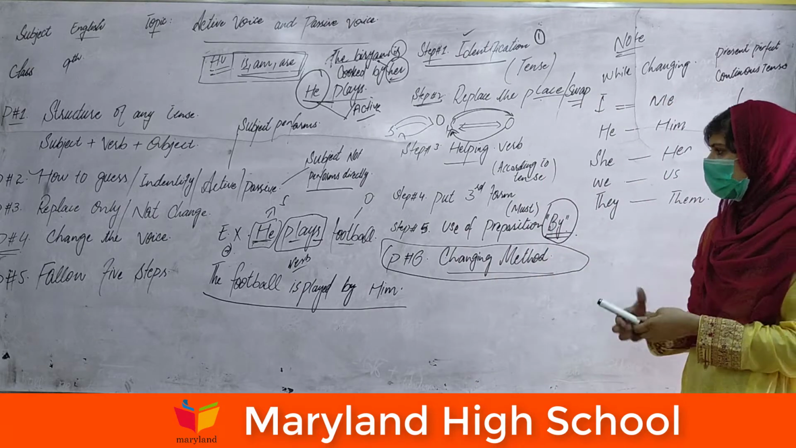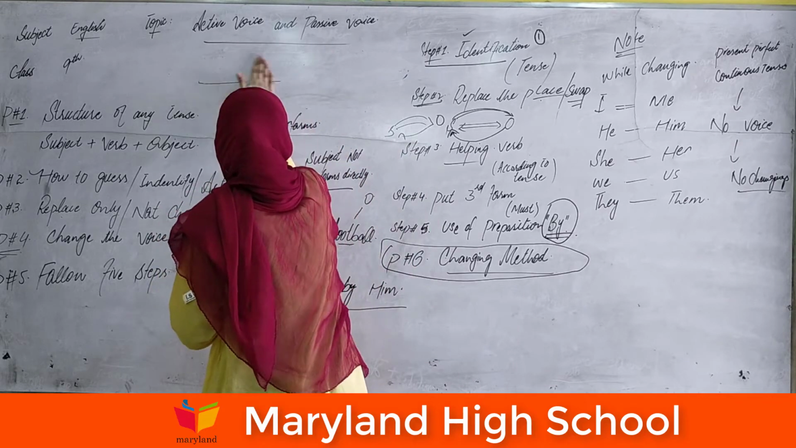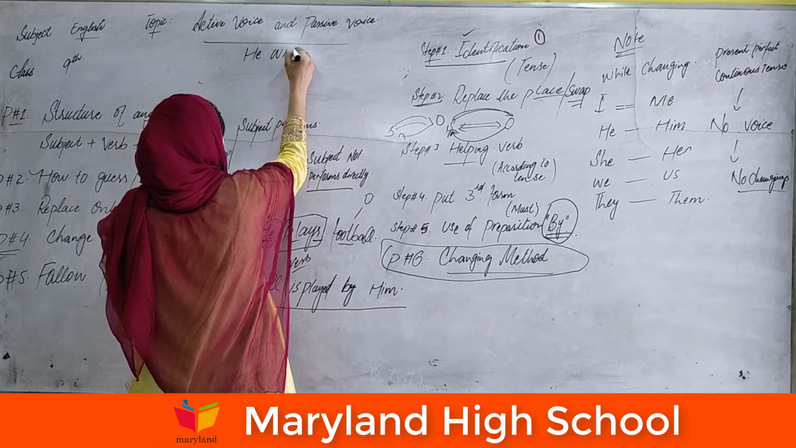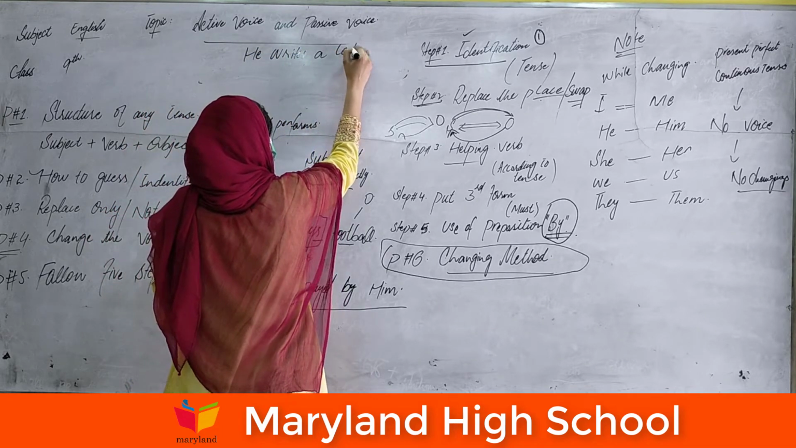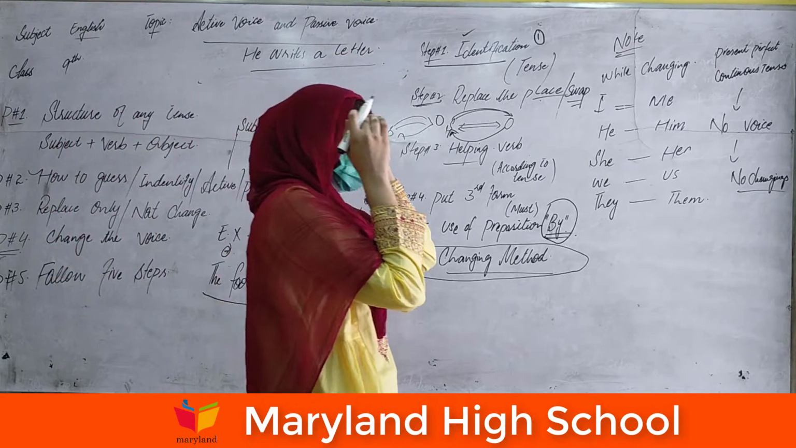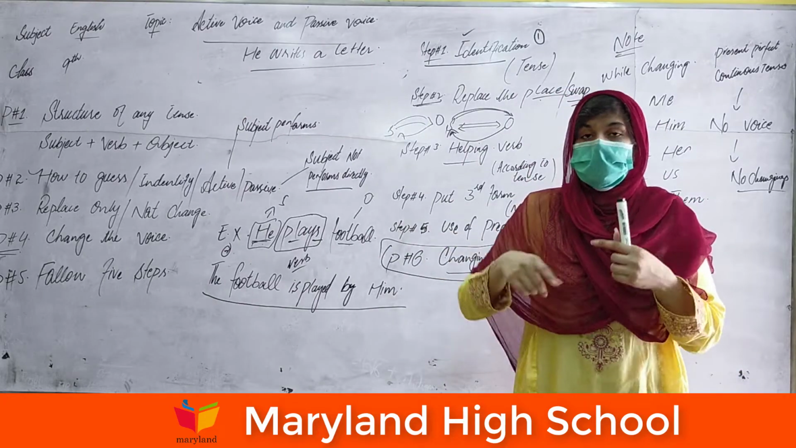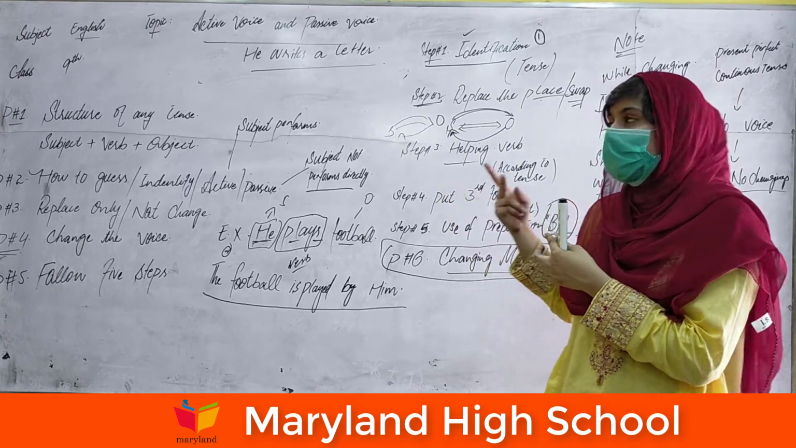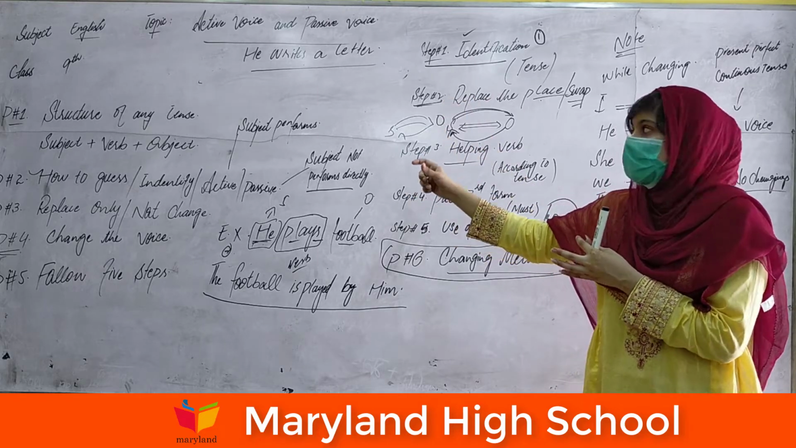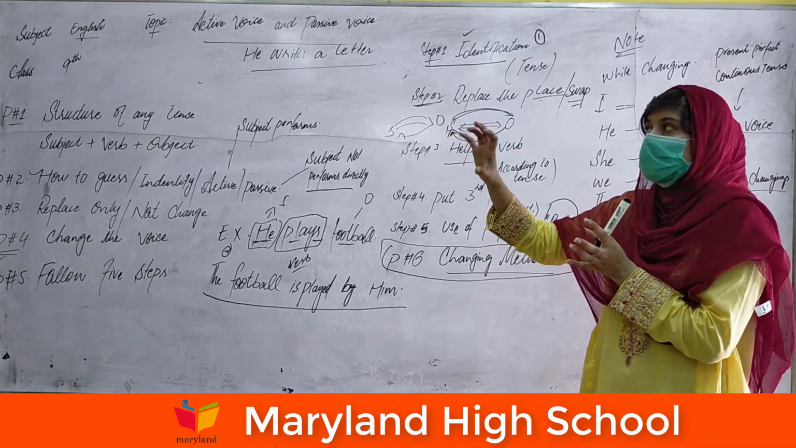Okay, I have another example according to the five steps. He writes a letter. Just to identify the negative pattern, the criteria to convert the negative and interrogative are different. So I will tell you later about the negative and interrogative. We are discussing only the simple present indefinite tense. We are converting only the simple active voice into the passive voice.